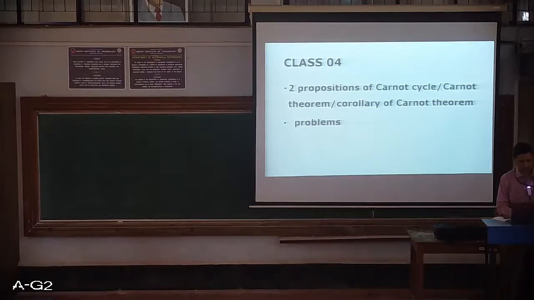Of course, the first proposition is the Carnot theorem and the second proposition is the corollary of the Carnot theorem, which we have proved theoretically. And we have also discussed certain problems regarding the Carnot cycle, the reversed Carnot cycle, as well as certain reversed heat engines operating as a heat pump or a refrigerator. We have got good know-how regarding these things.